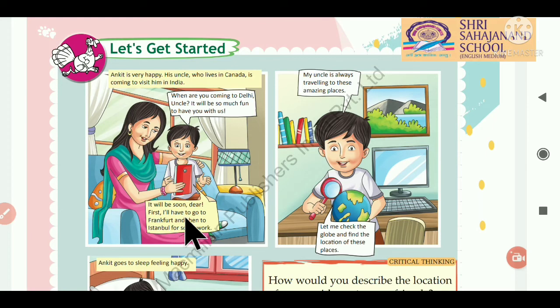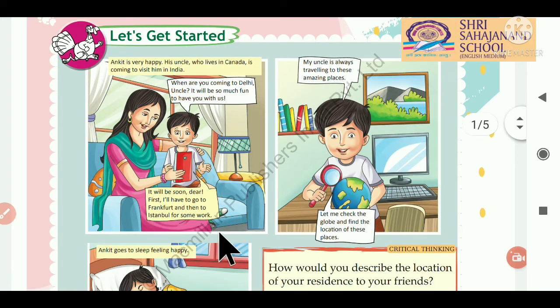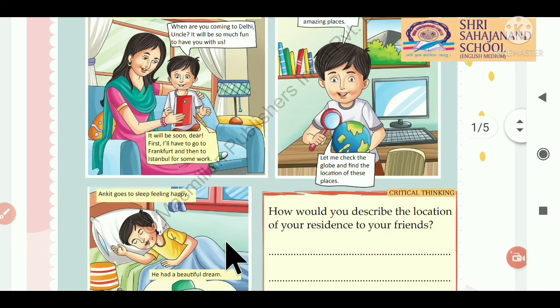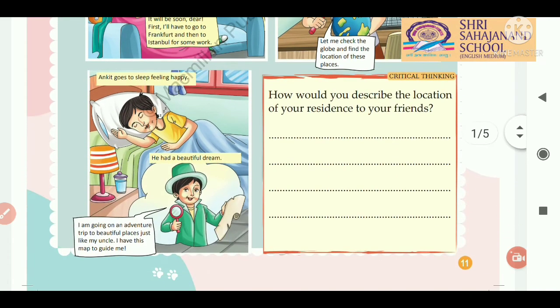First I will have to go to Frankfurt and then to Istanbul for some work. Then the boy Ankit, in his sleep, had a beautiful dream. In his dream he visited many different adventurous places. I am going on an adventure trip to beautiful places just like my uncle. I have this map to guide me. With the help of the map he can visit the different places.